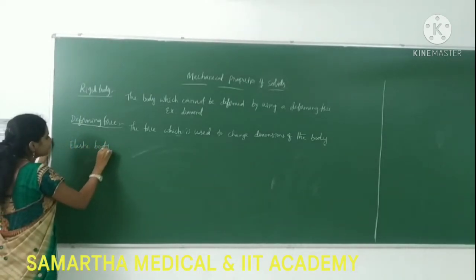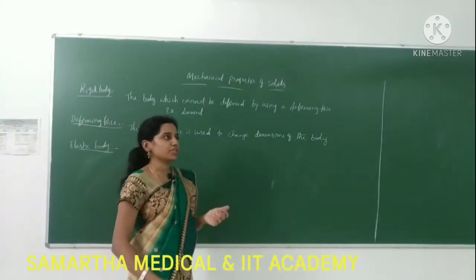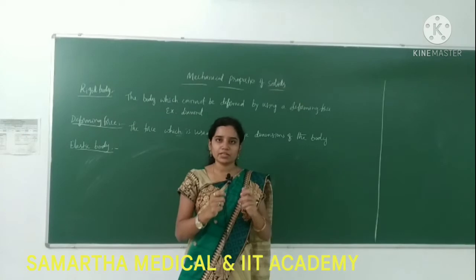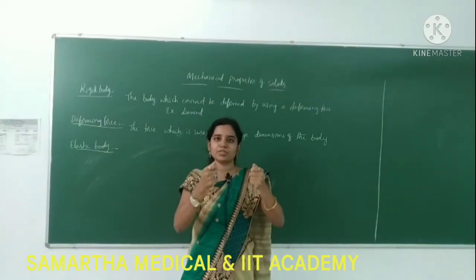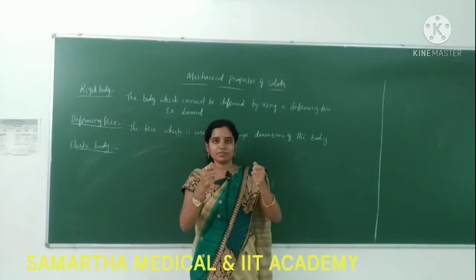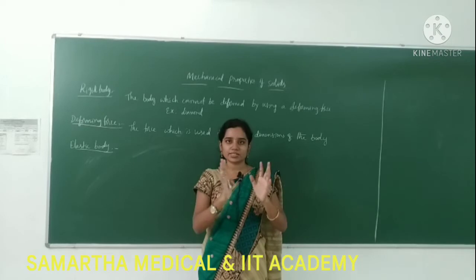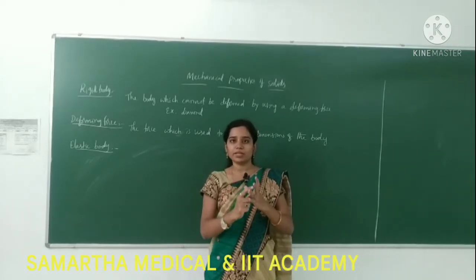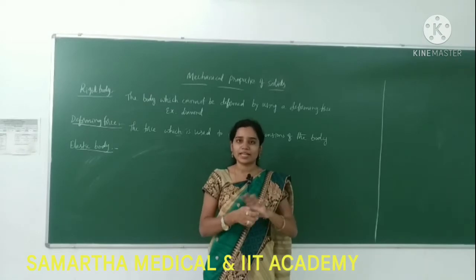Then after that, elastic body. So elastic body means what? Let us take a rubber. Whenever I am applying force on both sides, what happens? The rubber will be stretched, elongated. Then whenever I am leaving that, what happens? It will go back to the original size. So that body can be called elastic body, but we cannot say that rubber is a perfectly elastic body.